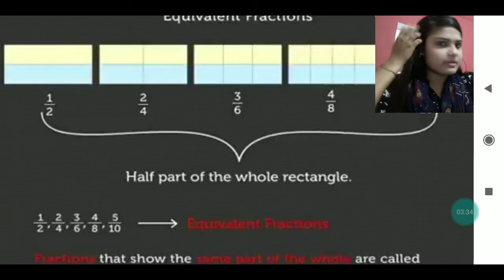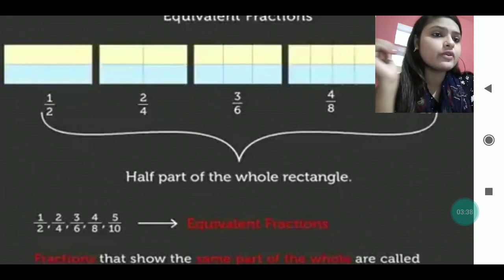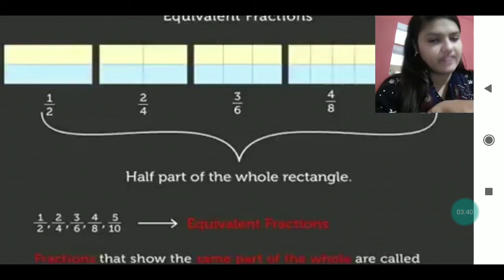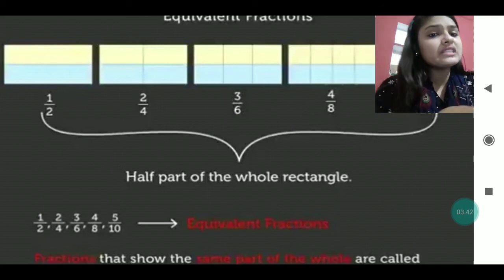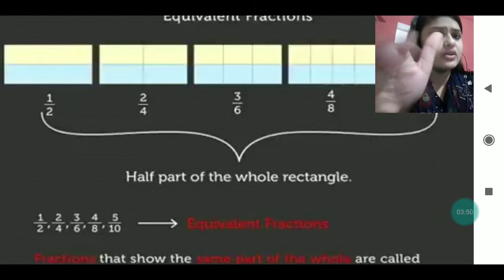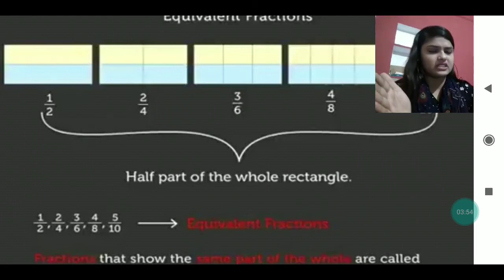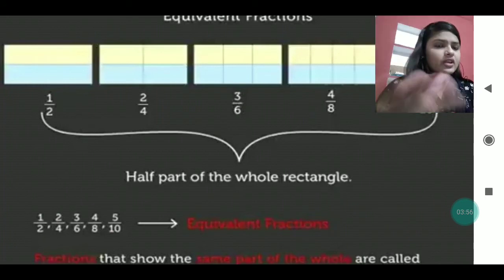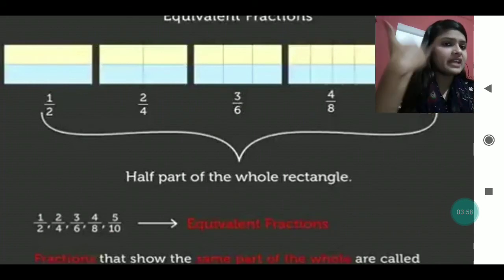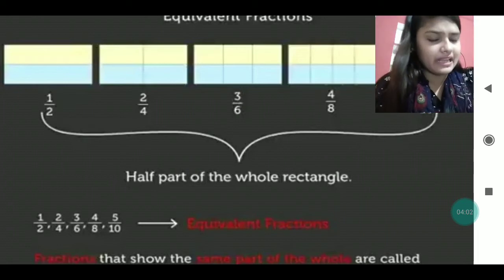You must see here, my dear, we are going to talk today about equivalent fractions. So first, what is an equivalent fraction? You can see at the top some square boxes I have made, and in the first one I have shown 1 by 2. Next I have shown 2 by 4 because two separate square boxes are there, then 3 by 6, then 4 by 8, and then 5 by 10. Like this I have done.